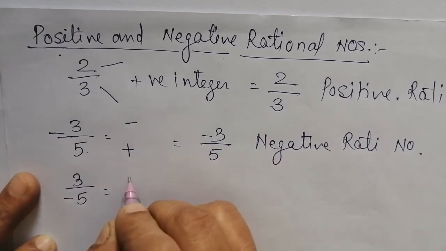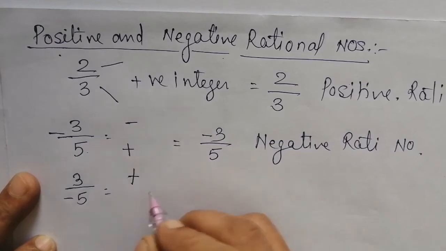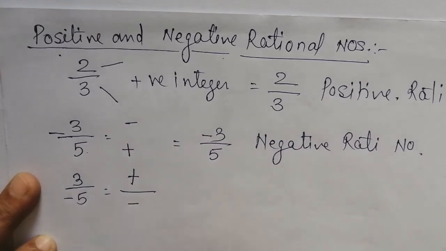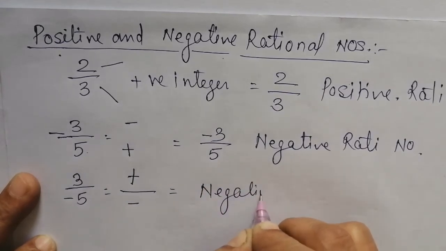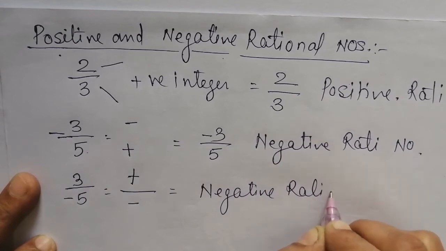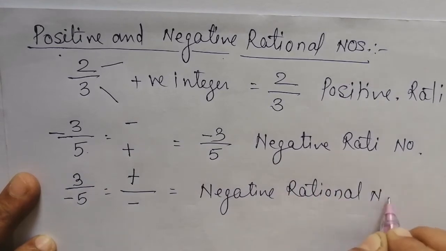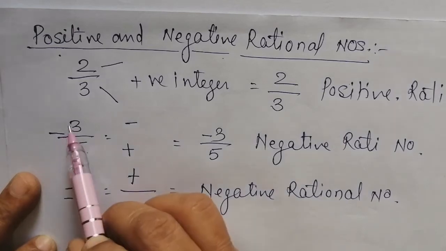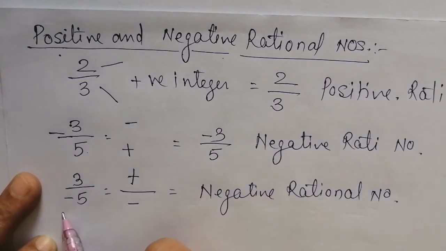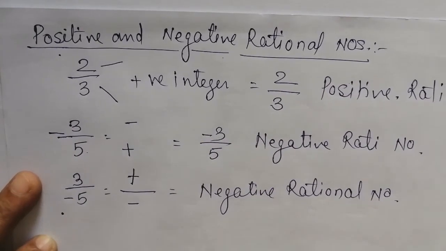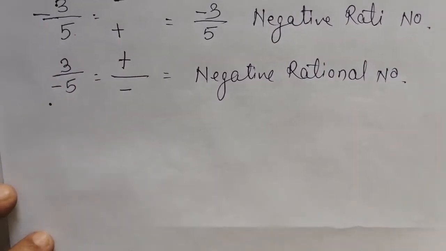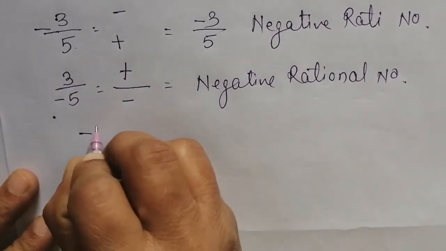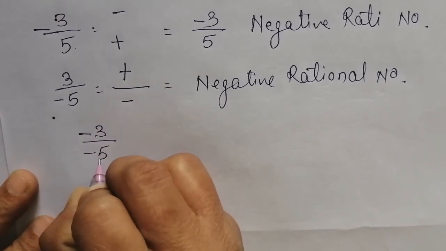Here your numerator is positive and the denominator is negative, so this is also called a negative rational number. When the numerator or denominator is a negative integer, that rational number is called a negative rational number.